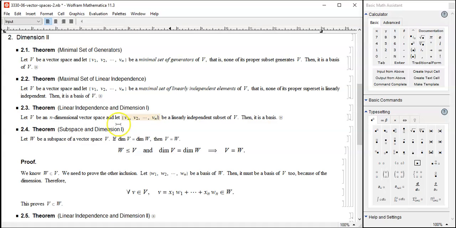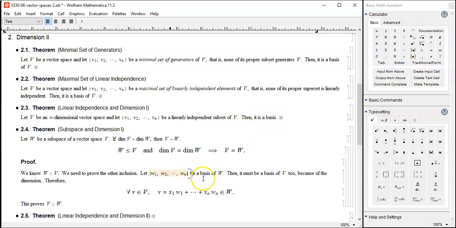Yeah. If you replace all those in theorem 2.3, if you replace all those V1, V2 all the way to Vn by W1, W2 all the way to Wn, then we have the conclusion here. These are linearly independent. So it's a basis of V.